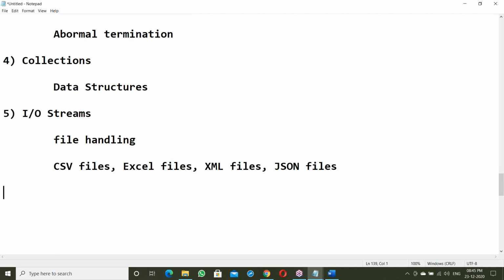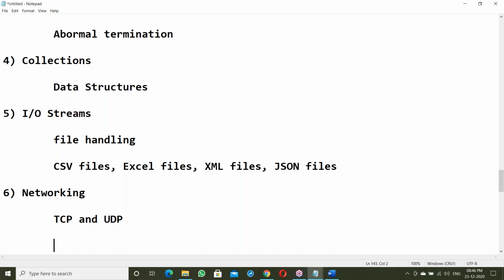Next, after finishing IO streams, is networking. In networking, we are going to discuss TCP and UDP applications. In networking, there is different terminology, like what is an IP address, what is a port number, what is a server, what is a client.